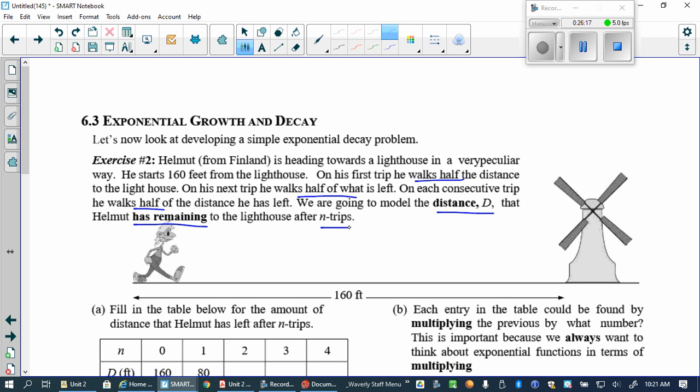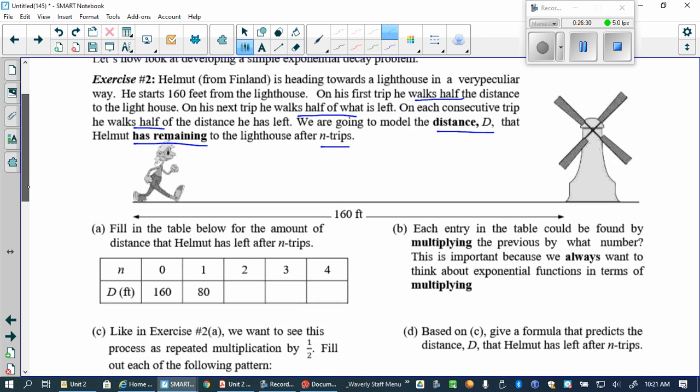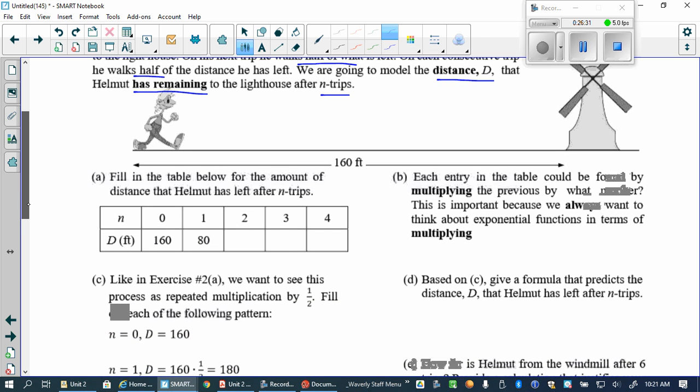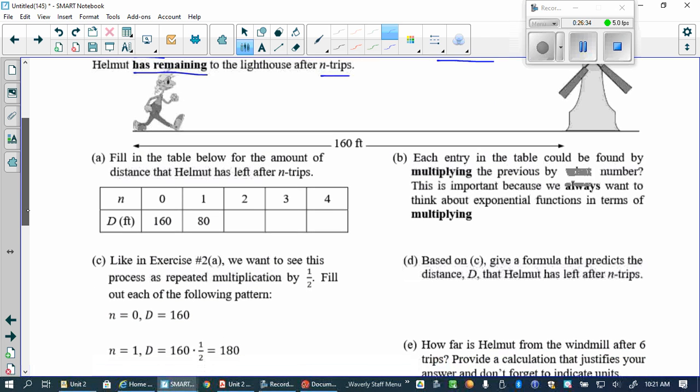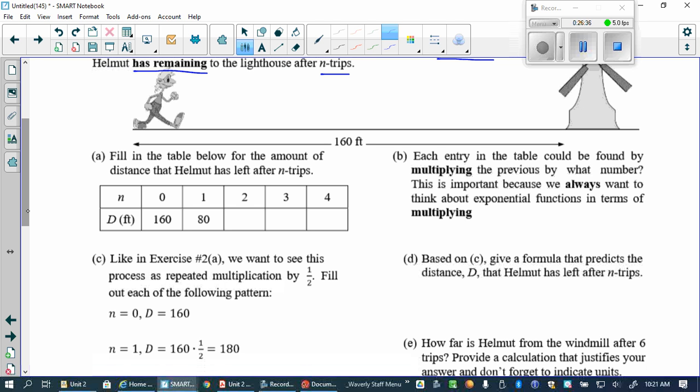So this is not going to be exponential growth, it's going to be what? Decay. It's going to get smaller and smaller, but never actually reach what? Zero. All right, so these are convenient numbers. Before he takes his first trip, so on N of 0, he's 160. And what are we multiplying by each time?